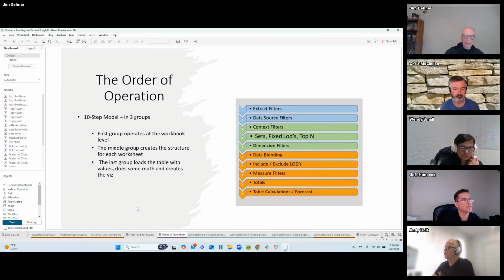And we're going to take a little detour here, and we're going to talk about the order of operation. This is the model that I use for the order of operation. I'm the only one that does that, so don't be surprised if you say, I've never seen that before. I take the order of operation and the 10 steps of the order of operation and break it down into 3 groups. The first 2 steps in the order operate on the workbook level, and the remaining 8 steps are on the worksheet level. And the first 3 of those steps create a structure for that data table on the worksheet that you're working on.